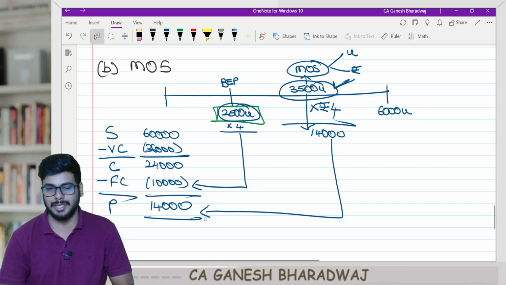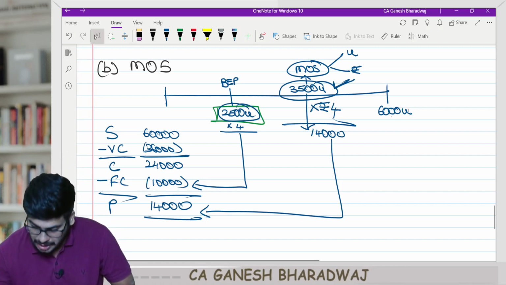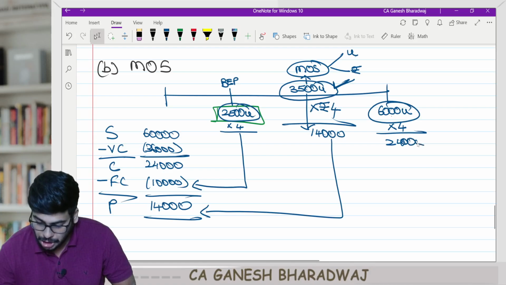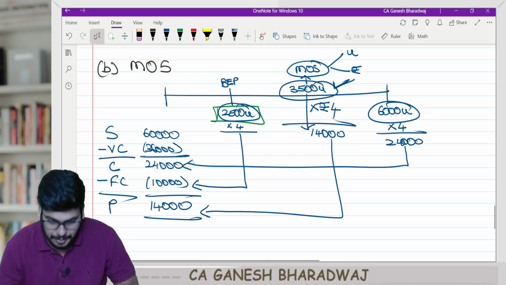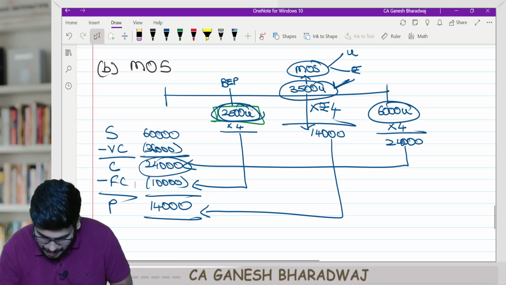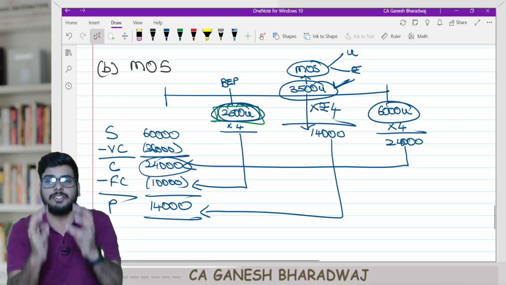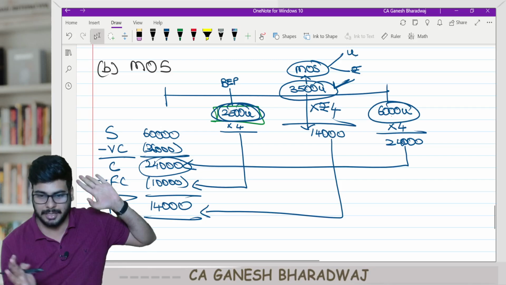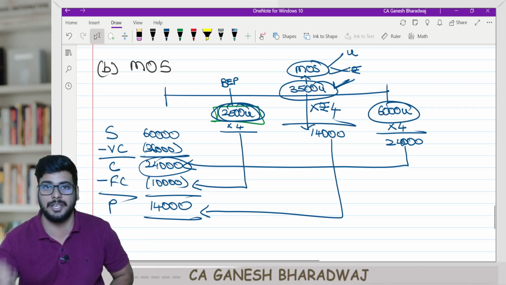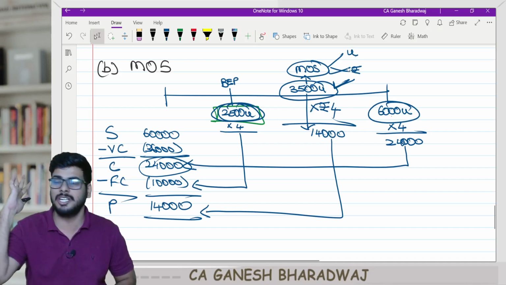Are you clear with this? So 6,000 units overall generated a contribution of how much, into 4? 24,000. So your total sale generated the total contribution. The breakup is: up to the break-even point, it generated contribution that recovered your fixed costs, and beyond your break-even point, in your margin of safety units, it went on towards contributing to your profits.